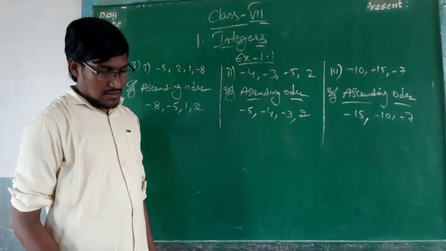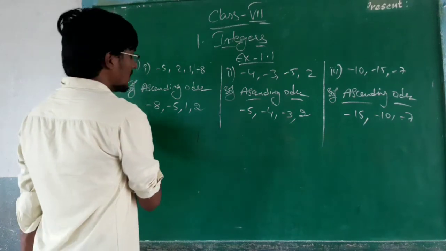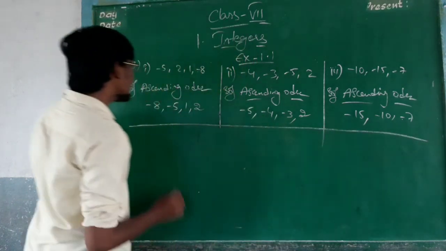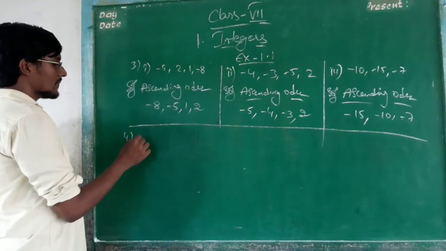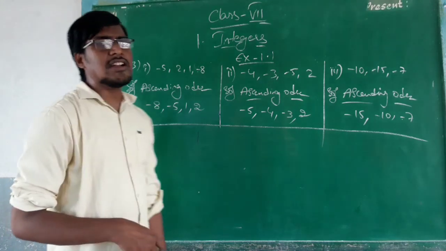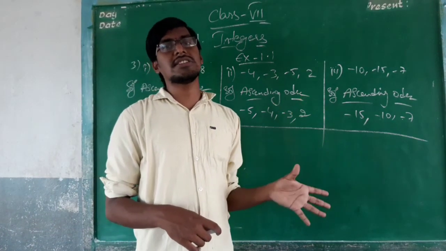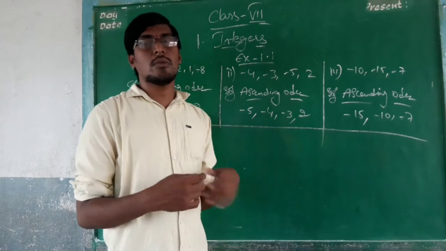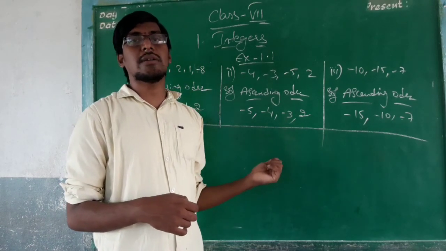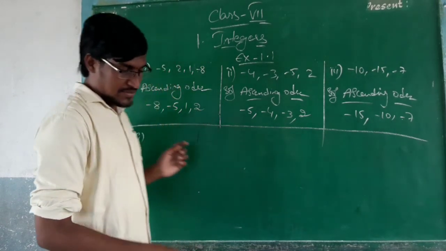Next, move on to the fourth Roman. That is descending order. Descending order is the biggest number to the smallest number. Next, fourth Roman is a descending order. It is the biggest number to the smallest number. What are the numbers given here?